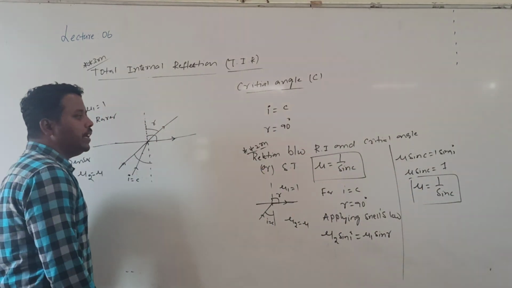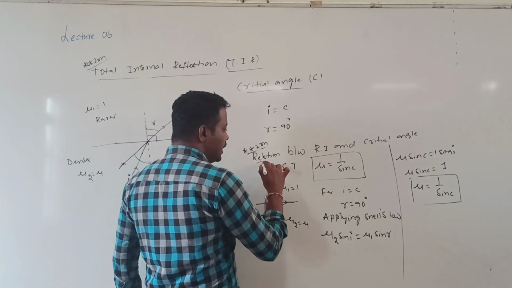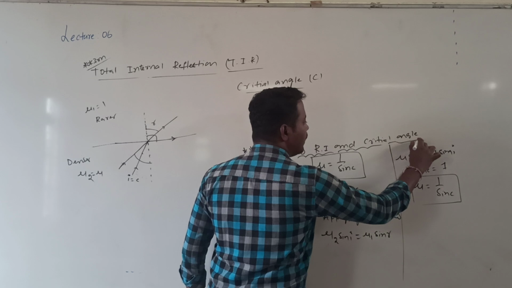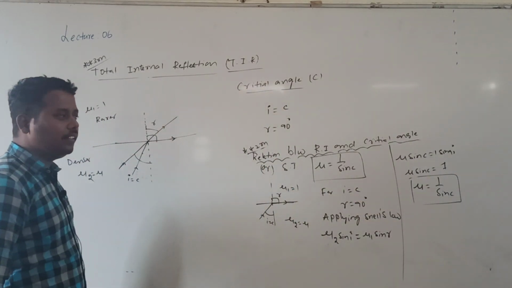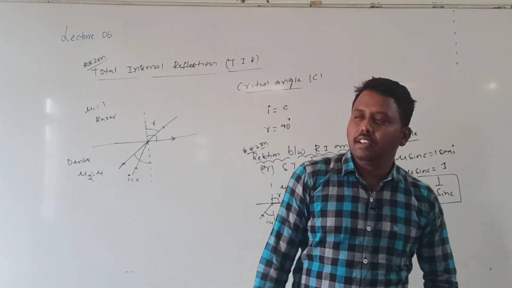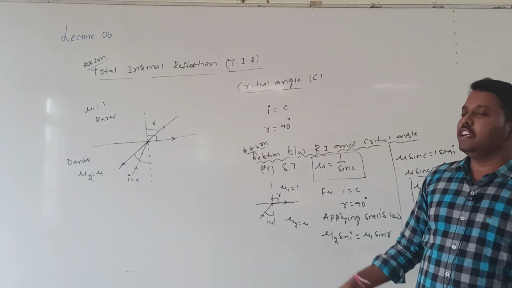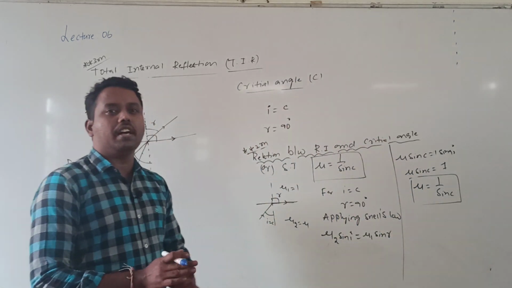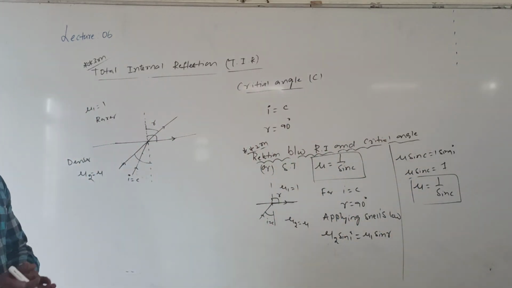This is the relation between the refractive index and the critical angle. Understood? In order to derive it, you should know what the critical angle is. The critical angle is the angle of incidence in the denser medium corresponding to which the angle of refraction will be equal to 90 degrees.